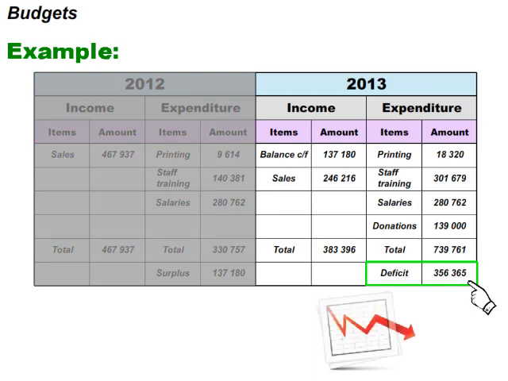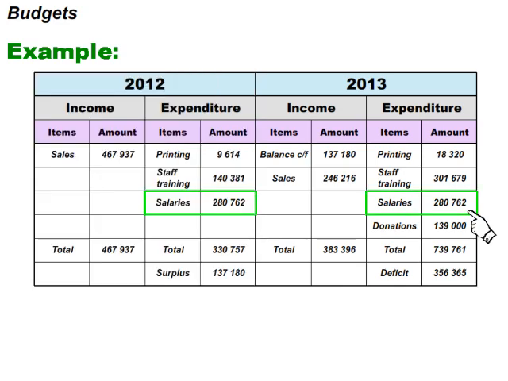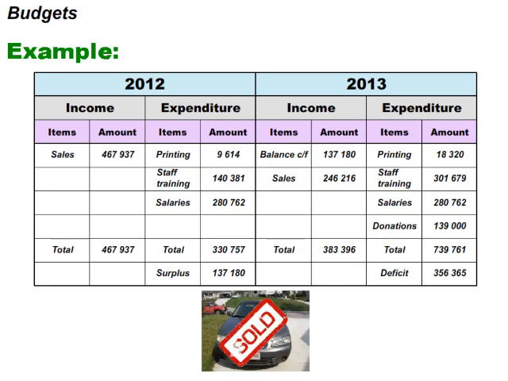What went wrong? Let us investigate. The salaries for 2012 and 2013 remained the same. In 2013, the company made a sales figure which is less than the previous year. They spent more money on training and donations. This led to the company not making a profit. I suggest that this company should try to get more cars sold, reduce the amount spent on training and donations. In fact, all expenses should be minimized.